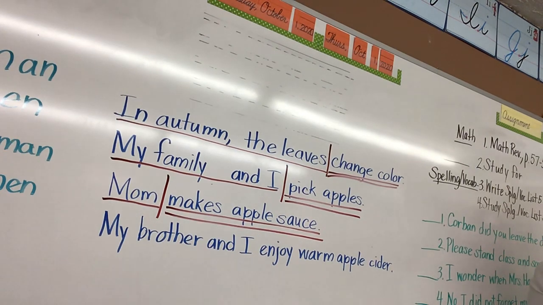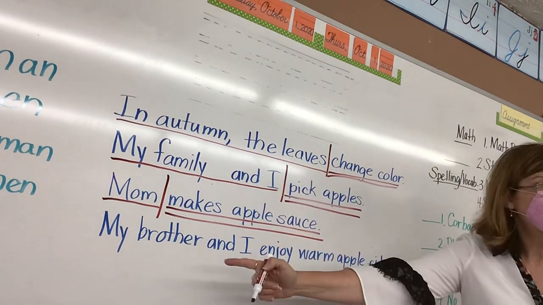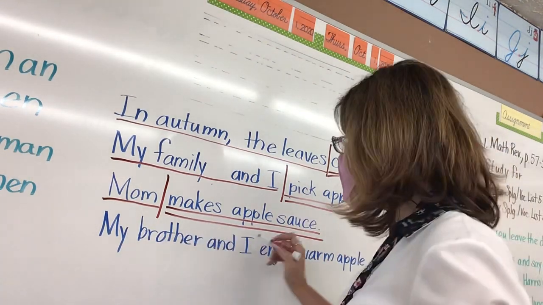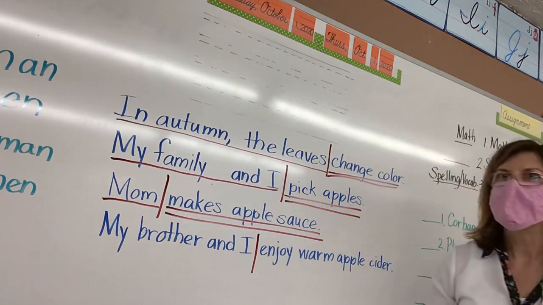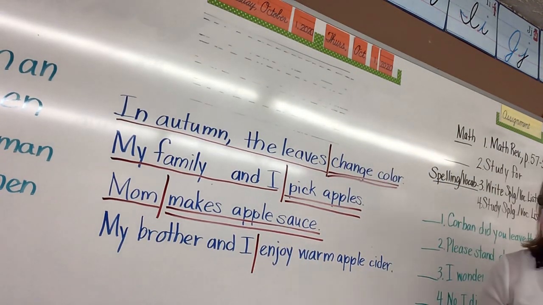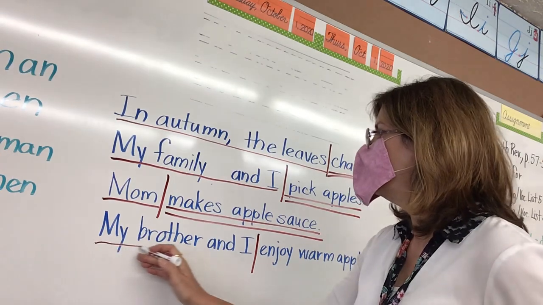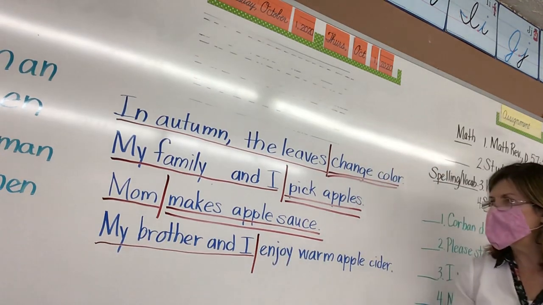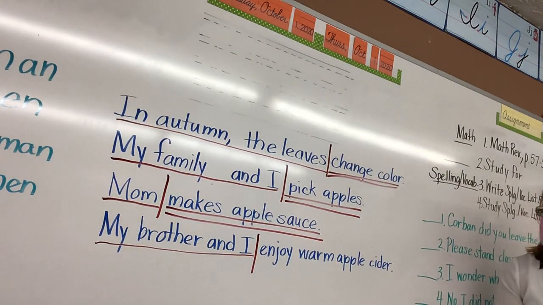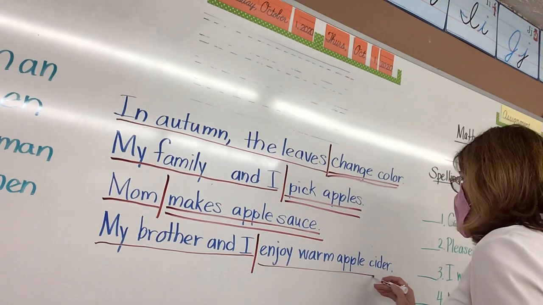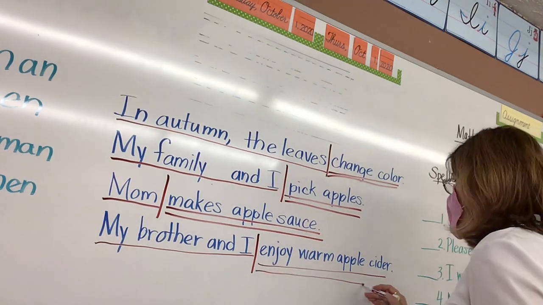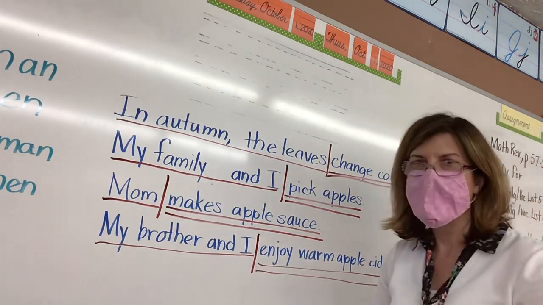Zeke. My brother and I. Yes, my brother and I. Just like my family and I, this one is also a compound subject. So everyone, what is the subject? My brother and I. And what do my brother and I do? Enjoy warm apple cider. So that would be the predicate getting two lines underneath it.